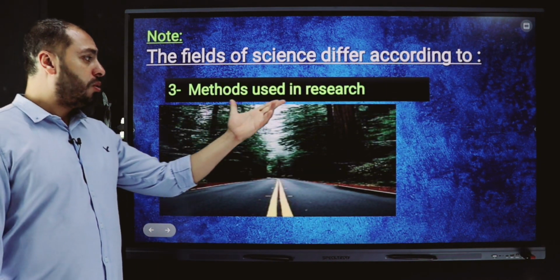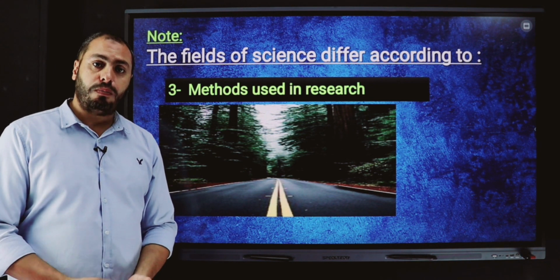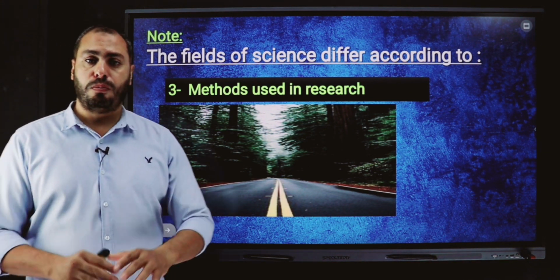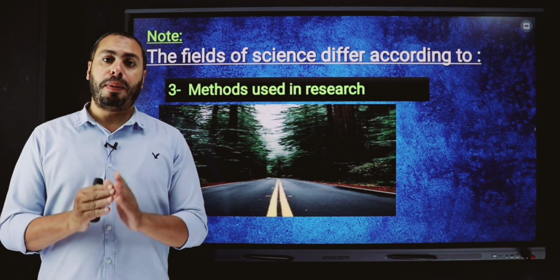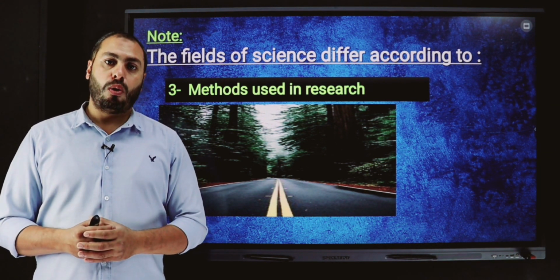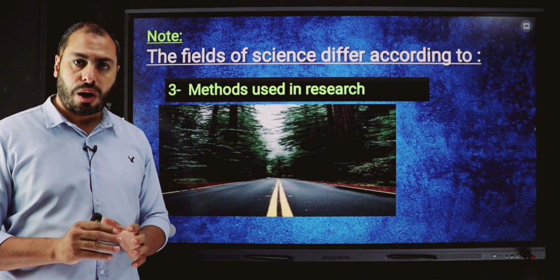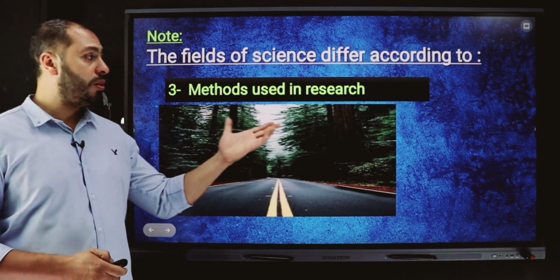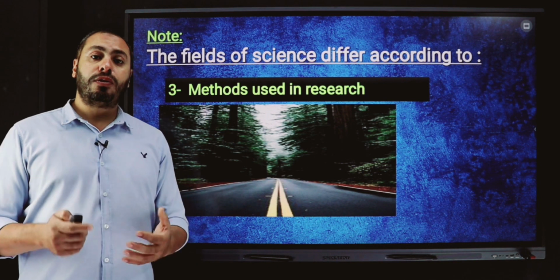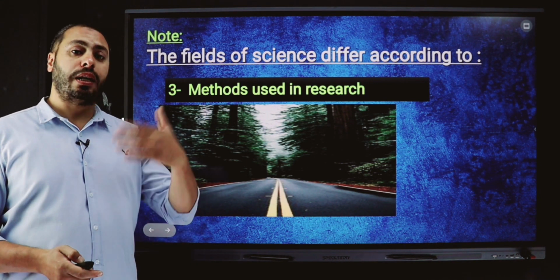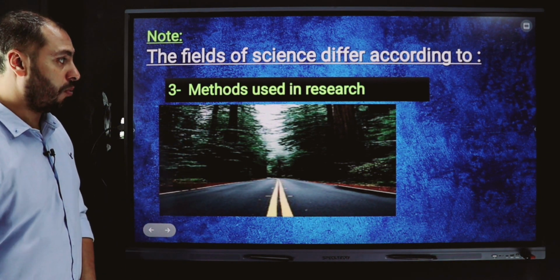The last one, methods used in research. Methods used in research depend on the science, or the special science that studies the phenomenon. So these are the main points for the difference between one science and another. Okay?